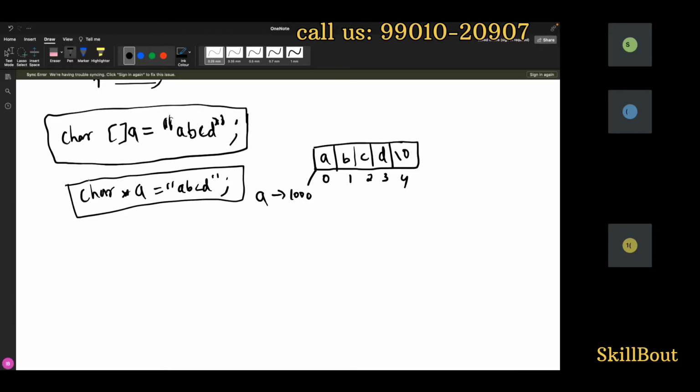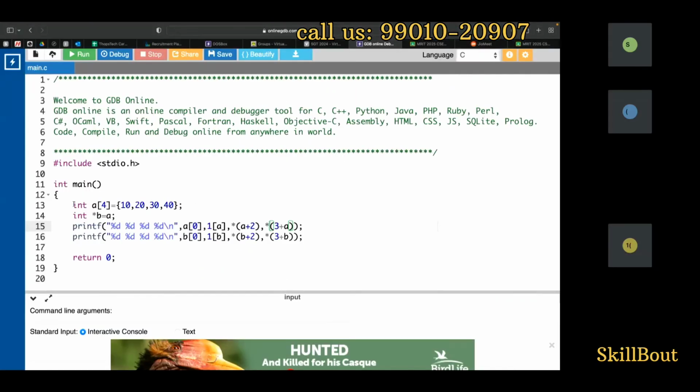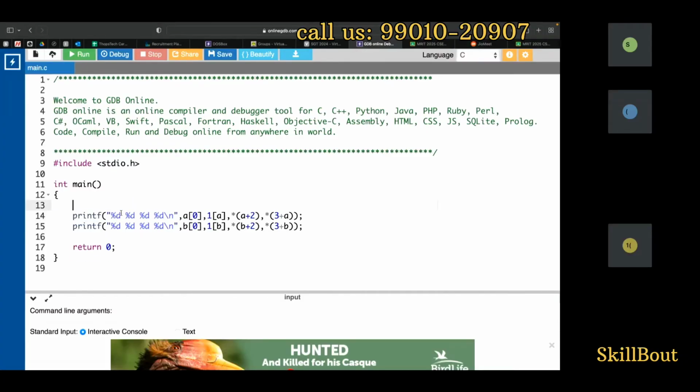Take care with respect to strings. Both things will work. Take care not to get confused. So this is what the indexing is. This is how A is, and I have shown both forms. Now I'll come here. What I'm going to do now is take care of one simple thing.